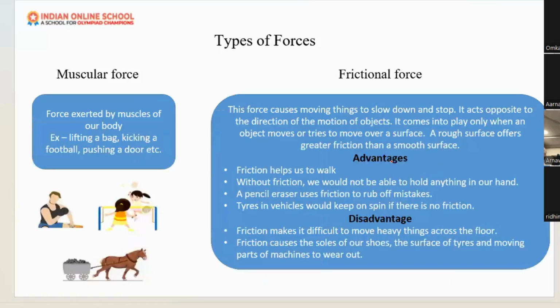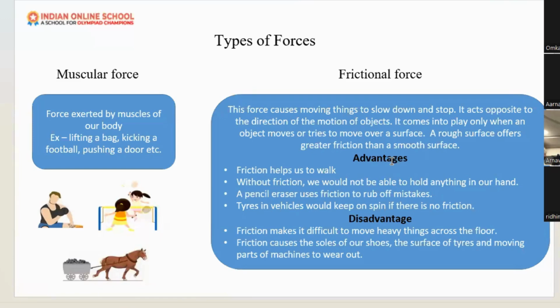Now, coming to the first type of force, that is the muscular force. Muscular force is the force exerted by the muscles of our body. For example, whenever we want to lift something, kick a football, or push a door, which type of force is acting in these cases? Muscular force, because our muscles are working, right? For doing all these things, muscular force is acting.